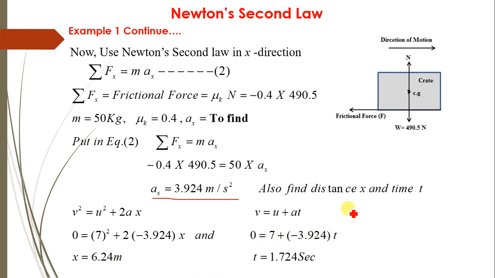Now similarly, to find the time t, v equals u plus a t. So v is 0, u is 7, and a is minus 3.924, the minus sign is due to deceleration, or we can say as the crate comes to rest it gets decelerated, multiplied by t, so t equals 1.724. So in this way, by considering the mass of the object, we can solve the problem to find the time required and the distance traveled by the block.